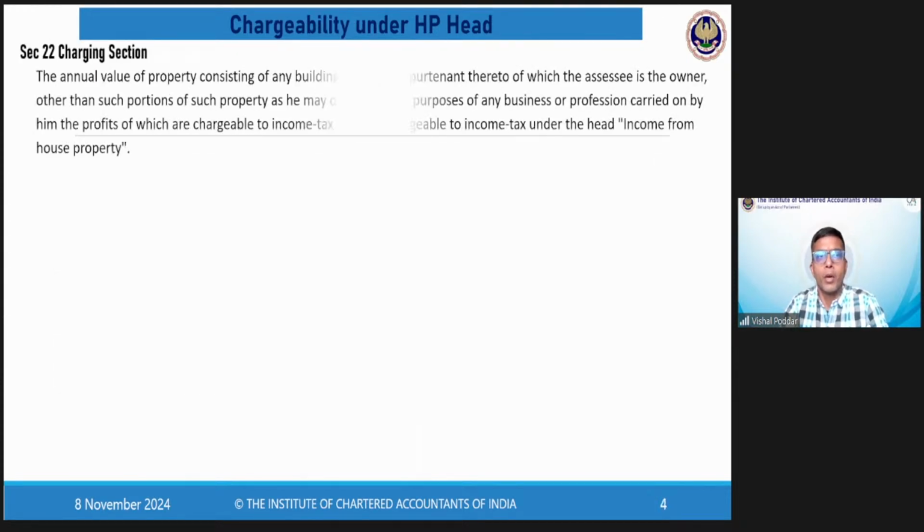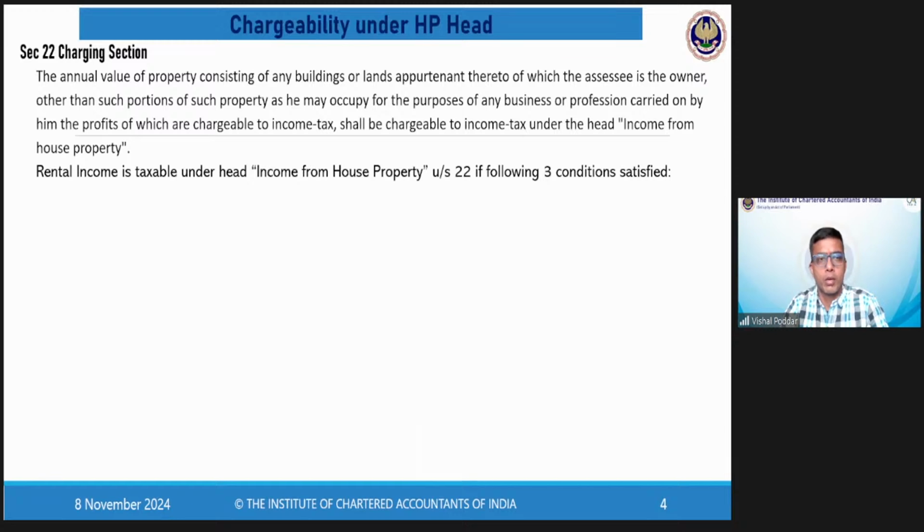Fine. Now in the charging section, if you recall, we discussed a few very important and interesting pointers. First, what is taxed under this head is not the one-time value. It is the regular value, which is over here termed as annual value. You may cover rent, you may cover hire charges. It can be named as anything. But what is covered over here is the regular rental value and not the one-time value. Over here, it is termed as annual value.